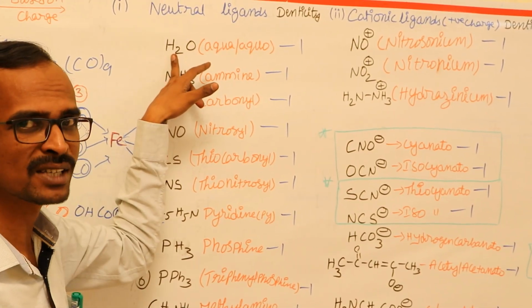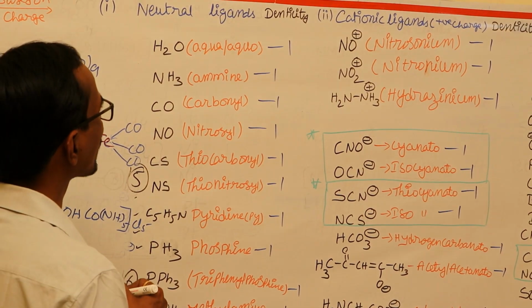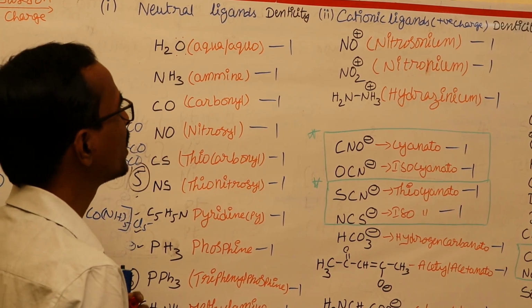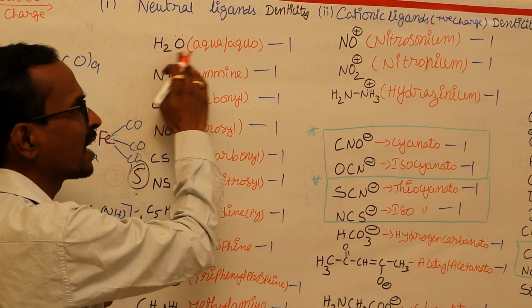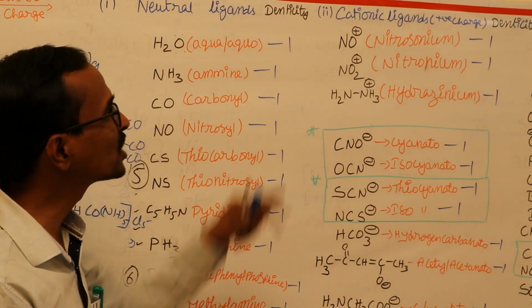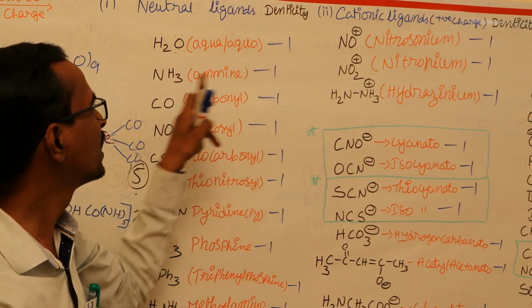Right, now let's have a look at the neutral ligands. Water molecule is present as a ligand. In the water molecule, the lone pair of electrons on the oxygen atom is donated to the central metal atom. If water molecule is present as a ligand, it should be written as aqua or aquo and its denticity is 1, so it is an example of a monodentate ligand. Next, ammonia.